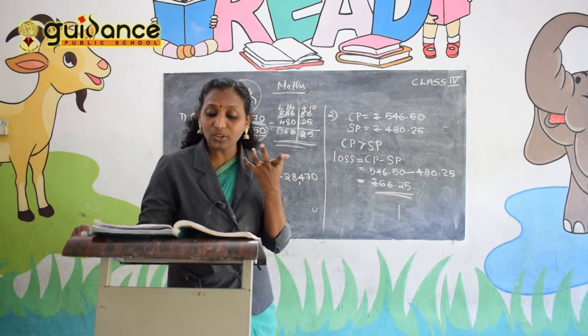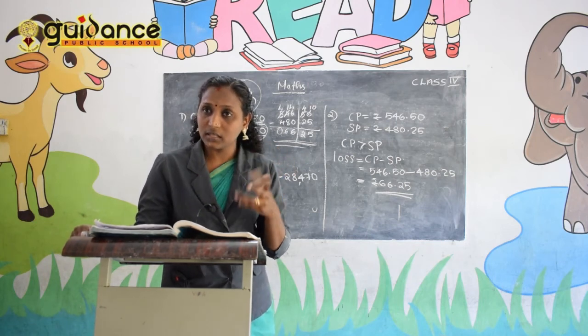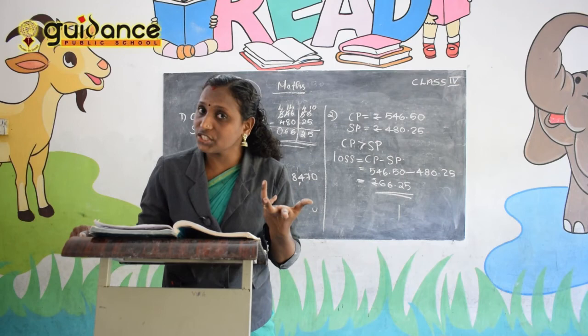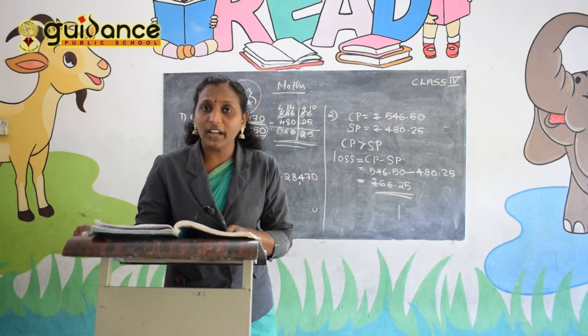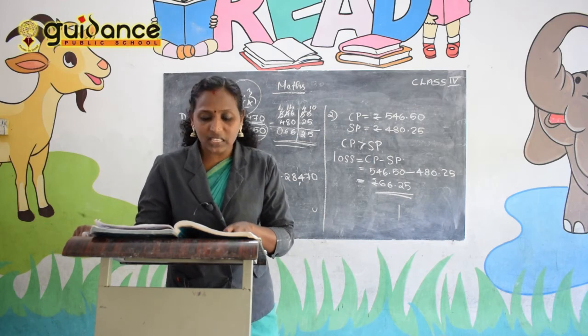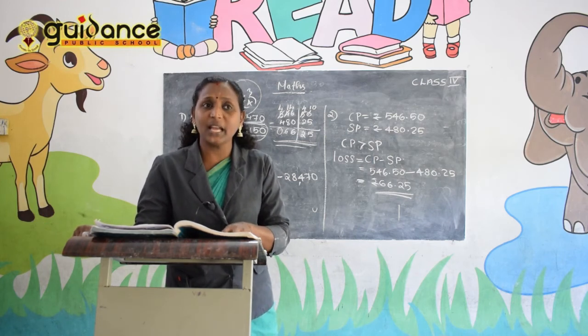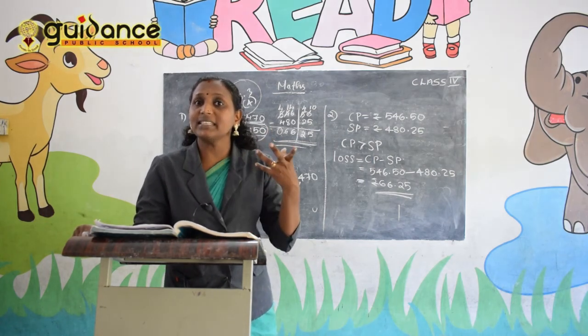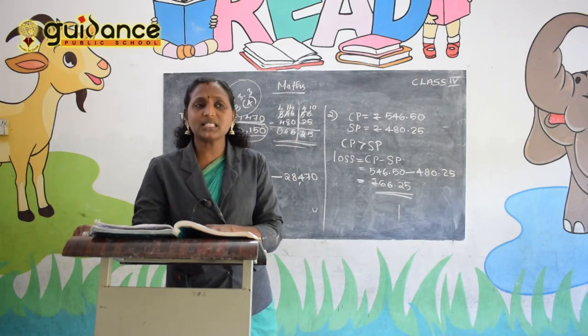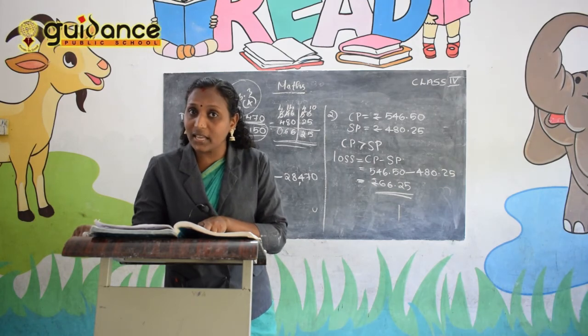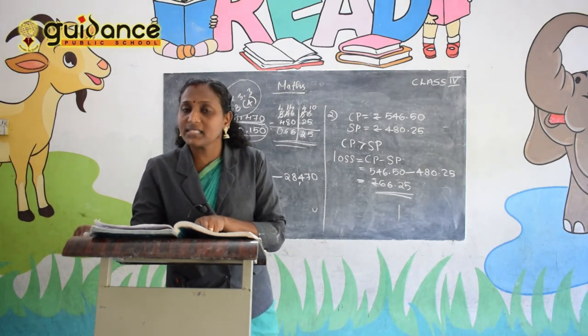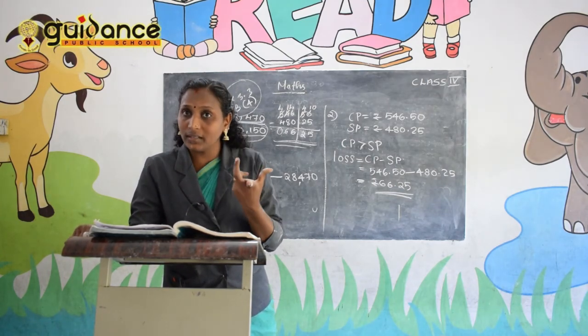Look at this question. A calculator that costs rupees, that means the amount at which he bought the calculator, that means CP. CP is 517 rupees 75 paise, and sold for, that means SP. SP is 575 rupees 20 paise.